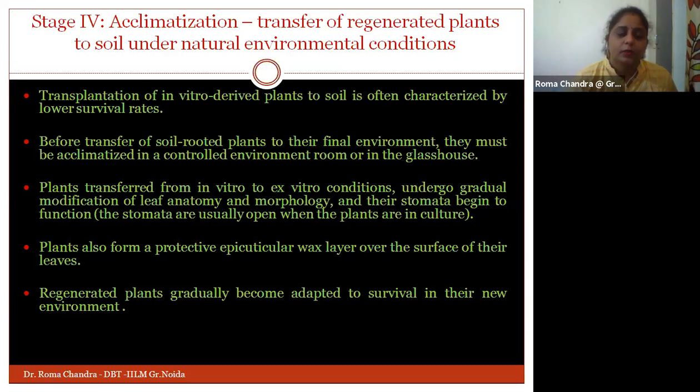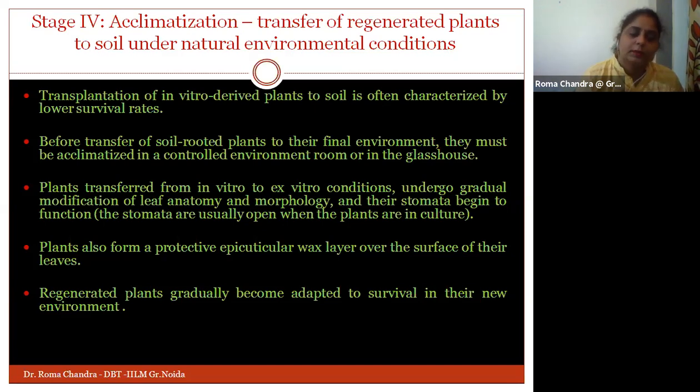Okay, so before the transfer of these soil rooted plants to the final environment, we can study the acclimatization process. We can give them the environment of the glass houses or the environment rooms. We can provide them all those controlled environmental conditions which exist in the geographic locations, and we can study how the plant will react to these conditions, what the growth rate will be, and what the survival rate of this particular plant will be.